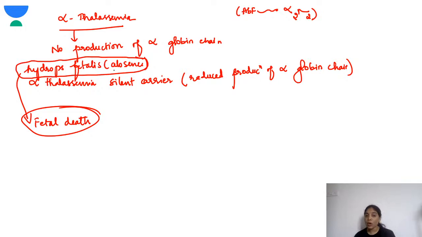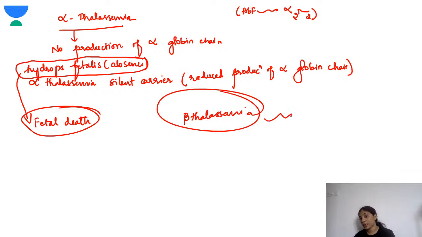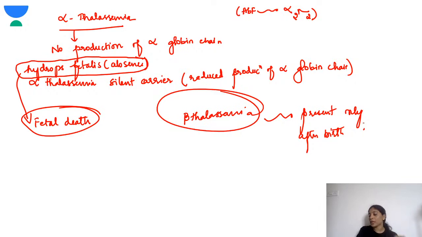Fine. So in case of beta thalassemia, what happens? These children will not have any antenatal problems, the fetuses will be normal, they will present only after birth. So did you get it? Out of beta thalassemia and alpha thalassemia, alpha becomes even more dangerous. In beta thalassemia, I've said that it's beta 0 and beta plus. Compared to the two types, beta 0 is more severe.